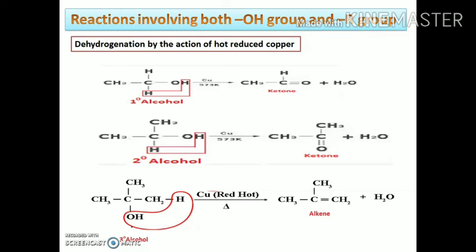In this case, primary alcohols in the presence of copper at 573 Kelvin give the aldehydes as a major product, and the secondary alcohols give the ketones as a major product, while the tertiary alcohols, due to the absence of the alpha hydrogen, give the alkene as a major product.